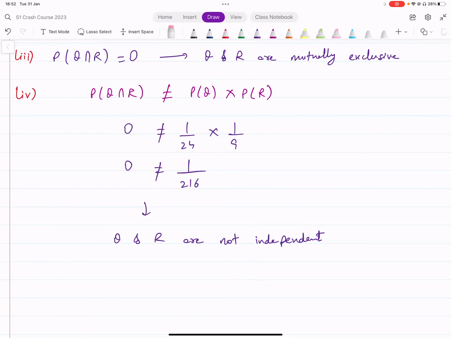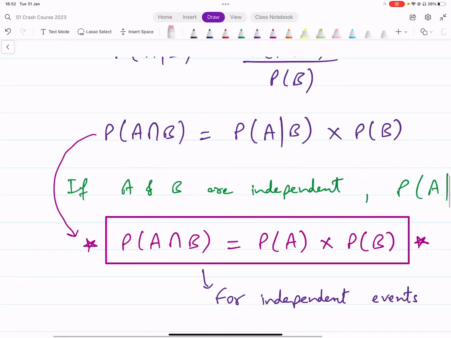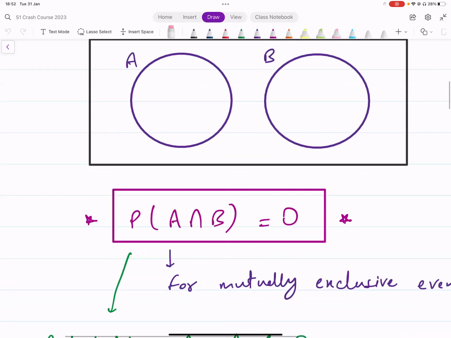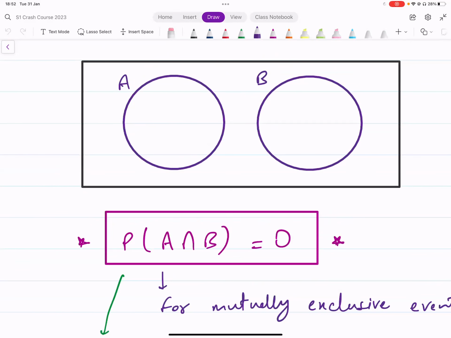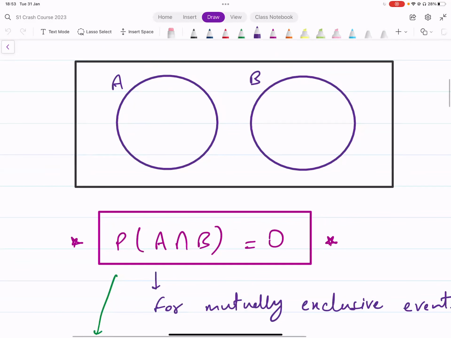You can also think of it this way. Look at these Venn diagrams. These are mutually exclusive events. What that means is, if you know that A happens, then B cannot happen. If A happens, the probability of B becomes 0. And similarly, if event B happens, the probability of A becomes 0.